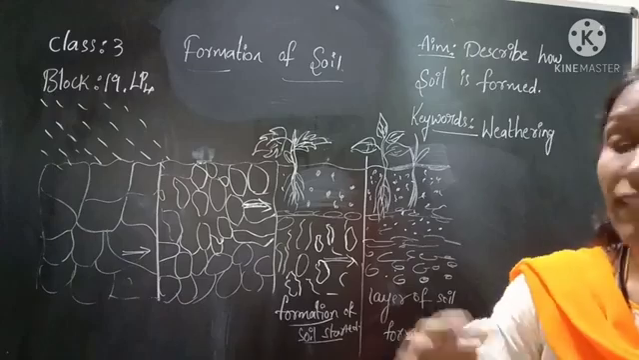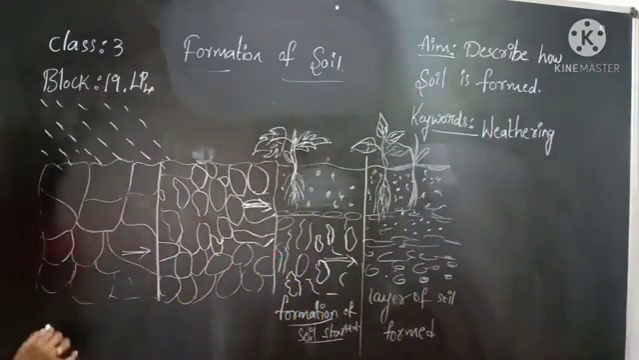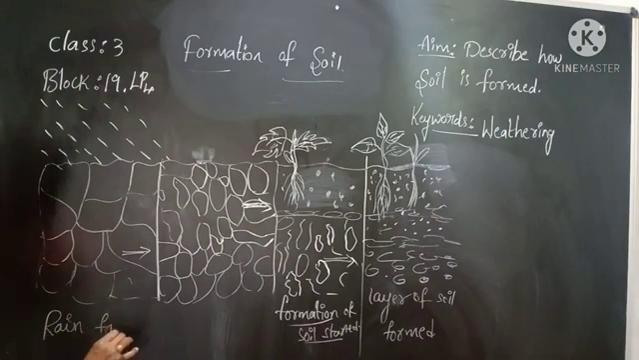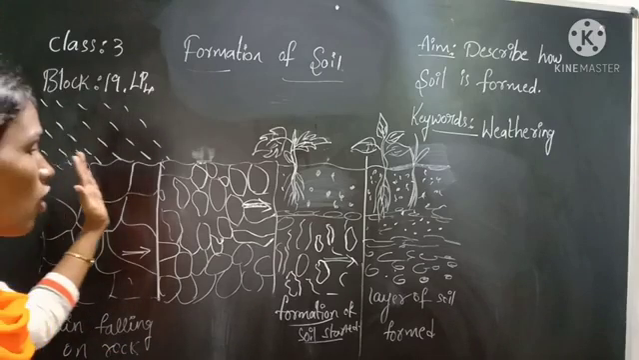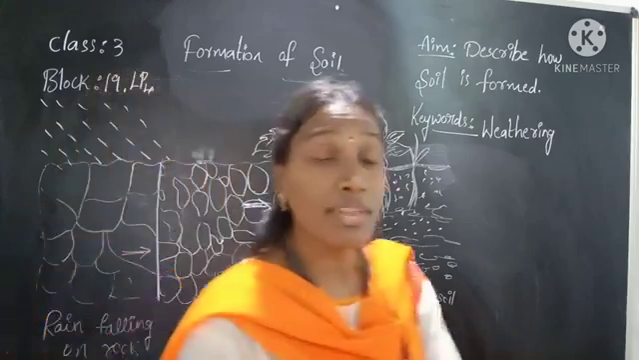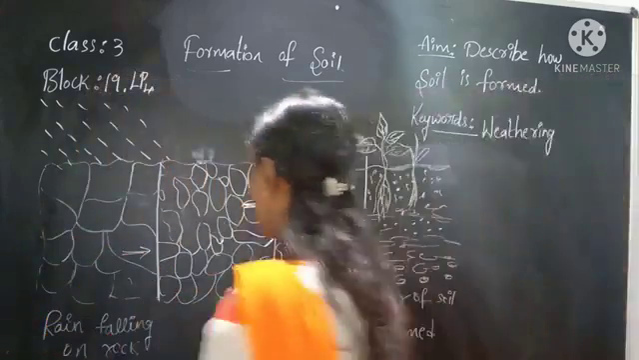What is the first stage? Rain falling on the rock. Here you can see rain falling on the rock. When rain falls on the rocks, they start breaking. The rock starts breaking here.